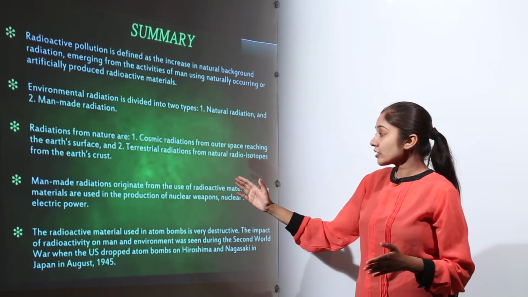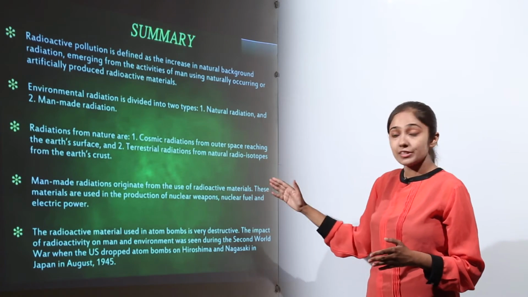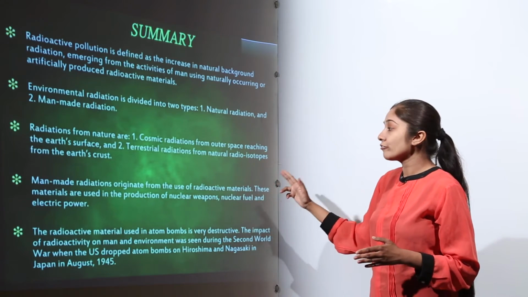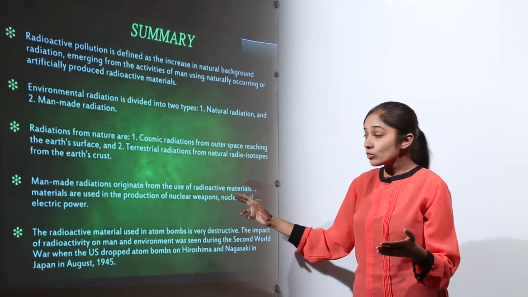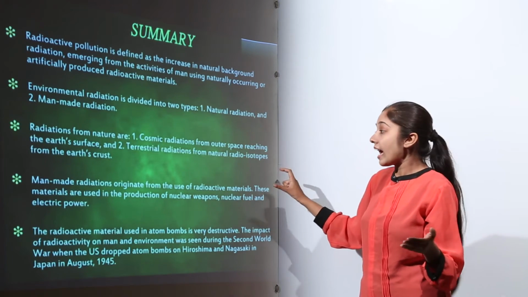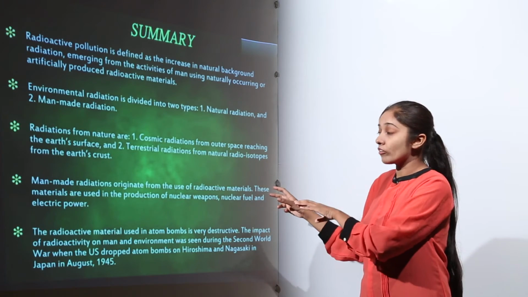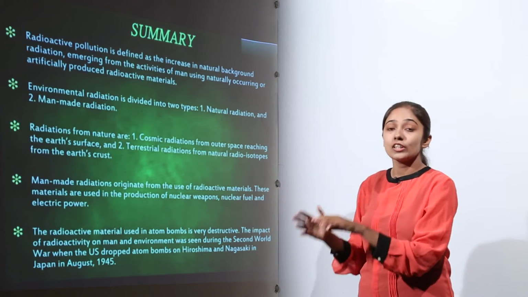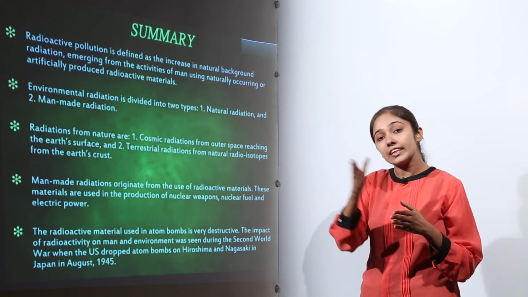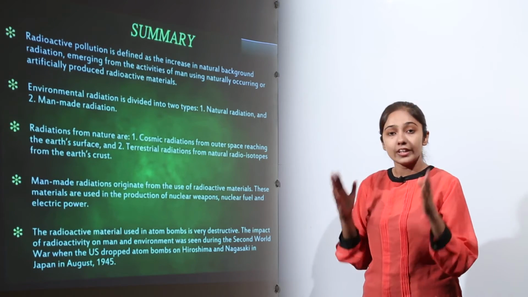So, man-made radiations originate from the use of radioactive materials. These materials are used in the production of nuclear weapons, nuclear fuel and electric power. So, this is where we use the radioactive materials, right, and due to their usage, we are actually causing a threat to human life because these materials are going to continuously emit radiations which are very harmful.